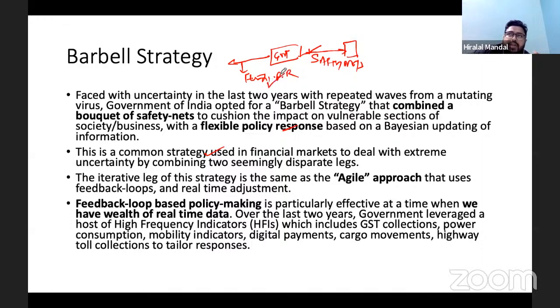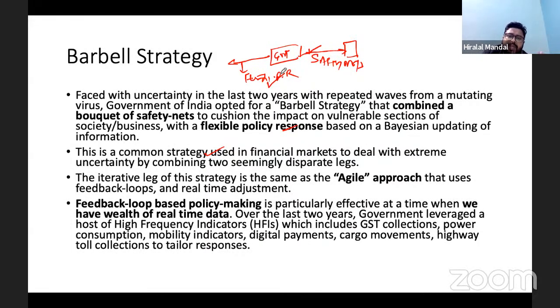Because a lot of jobs were lost, it was important to provide them jobs. For that, the government went for the construction sector, and for the investment in capital, enhancing capital expenditure.